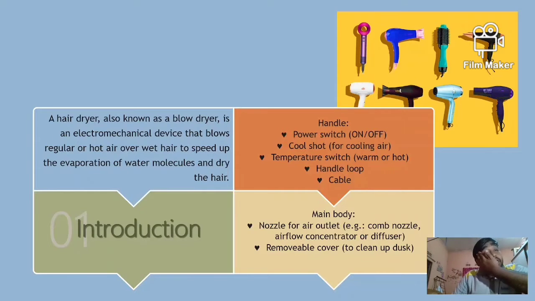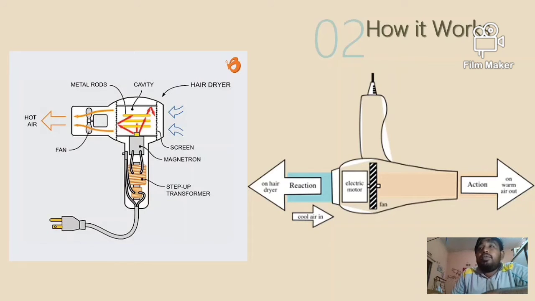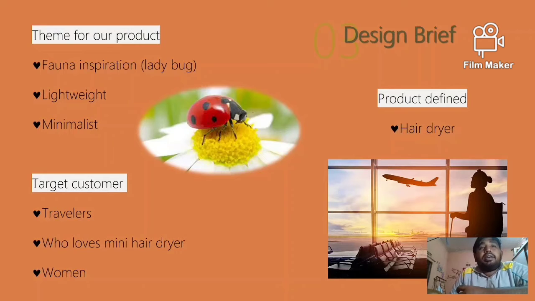First, introduction. Introduction is a simple definition of a hair dryer, which is a blow dryer whose function is to dry our hair. A hair dryer consists of two parts, the handle and the main body. This is the workflow of a hair dryer. The hair dryer absorbs air from outside, pulls the air inside and dries our hair.